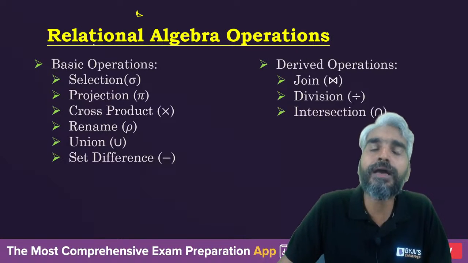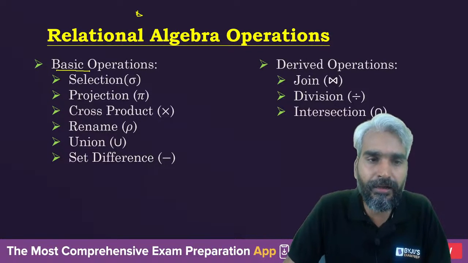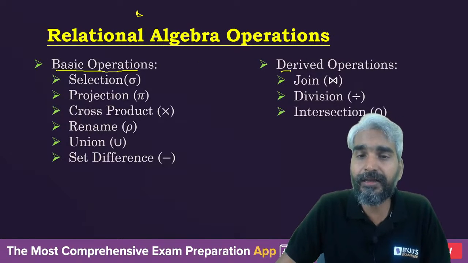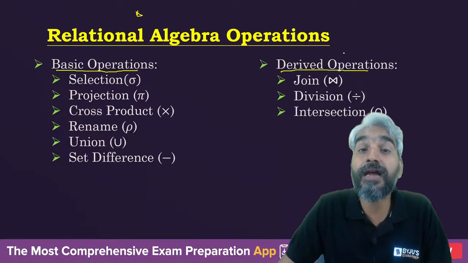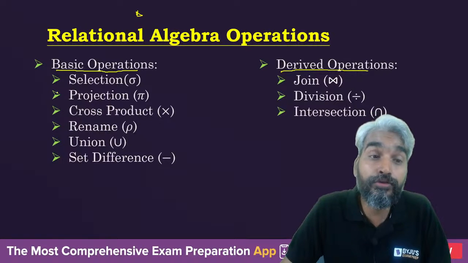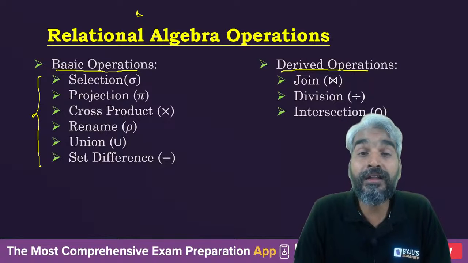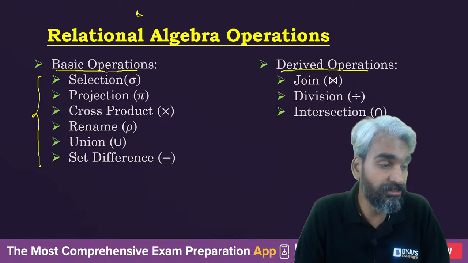Now, let's see. What are the different relational algebra operations? There are two types of operations in relational algebra. One are basic operations, which can be used directly, and another are derived operations. These derived operations are derived using one or more basic relational algebra operations.